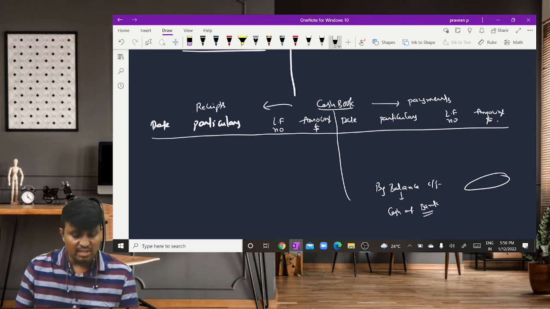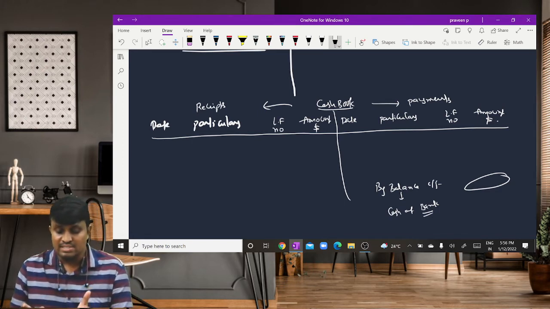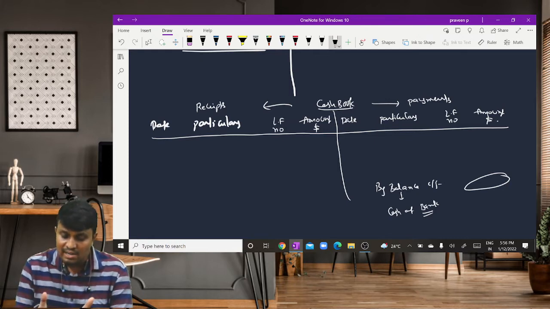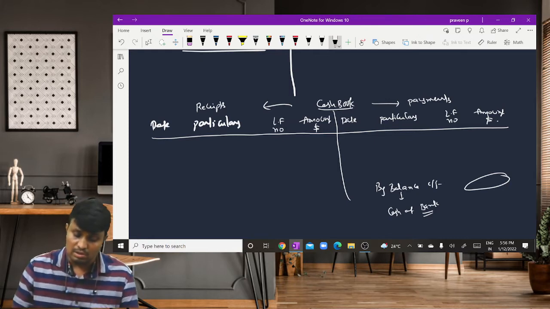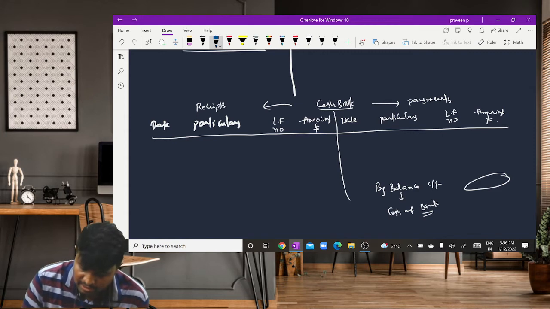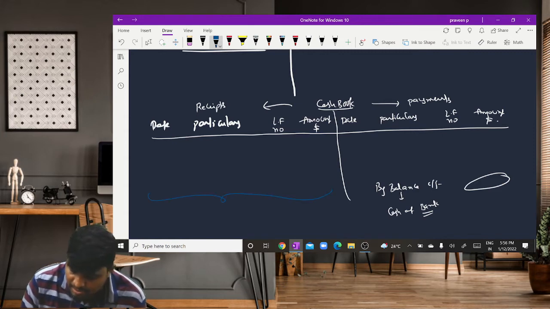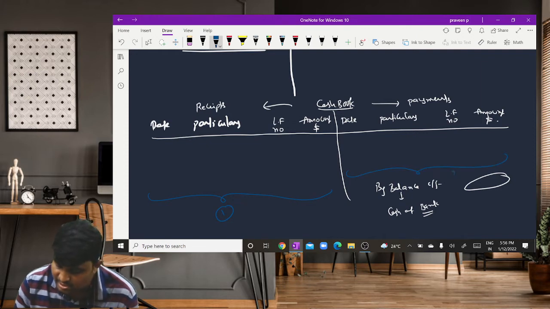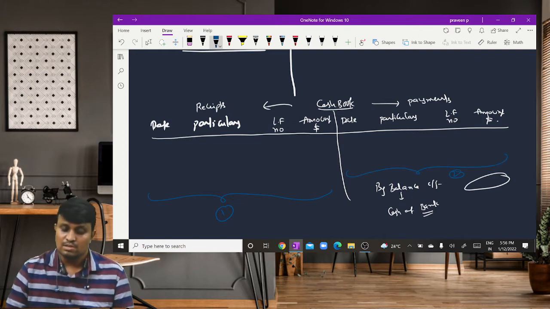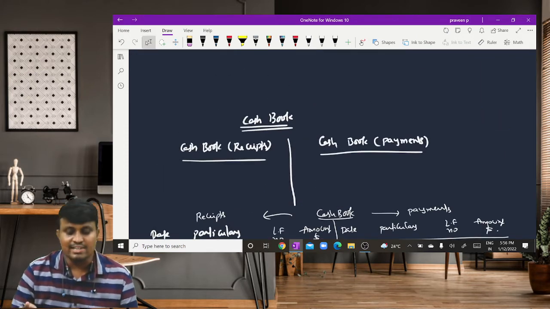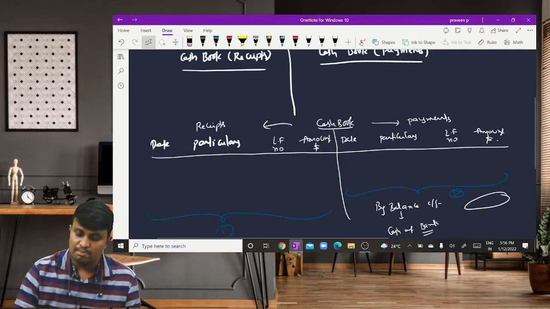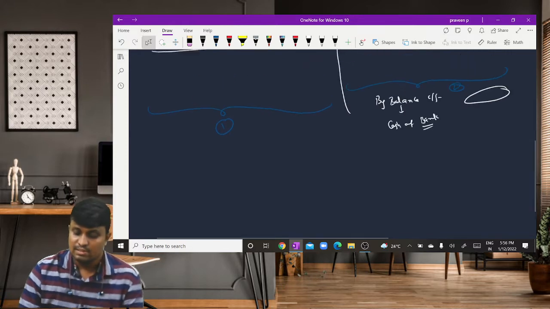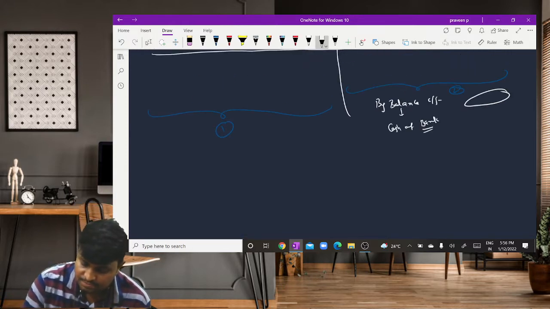So in this way, we prepare receipts and payments combined in one book, or if you want, those can be prepared separately. We can prepare a cash book for receipts and a cash book for payments separately. Then coming to the next one.